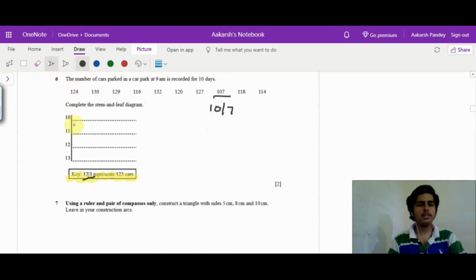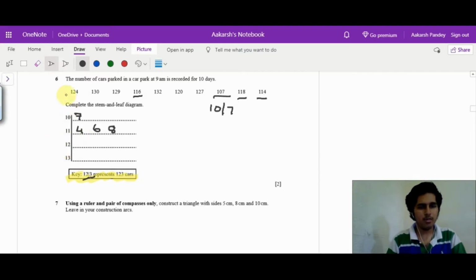Also mind you that when you are writing this, you have to keep the units place in ascending order. As in, for 10 we have only one number, which is 107, so I'll just write 7 over here. For 11 we have 116, 118 and 114. So you have to follow this order, which is 4, 6, 8 first, because 114 is the smallest, that will come first.